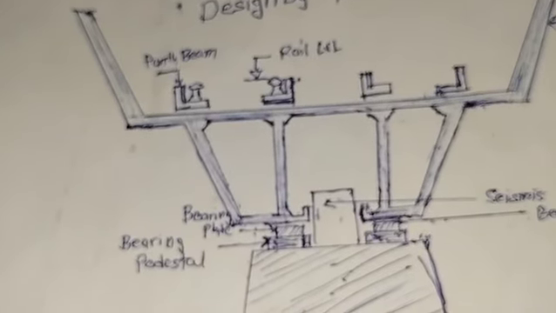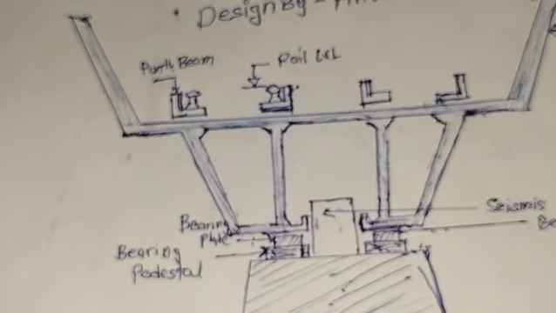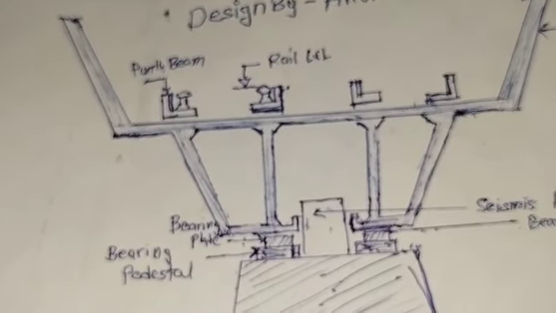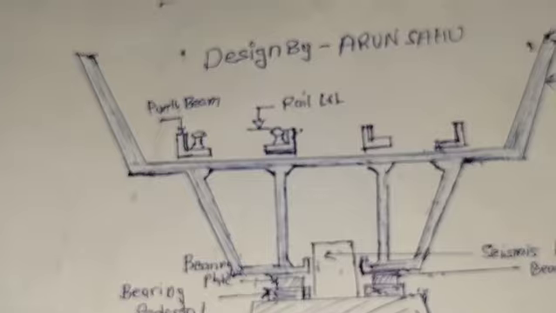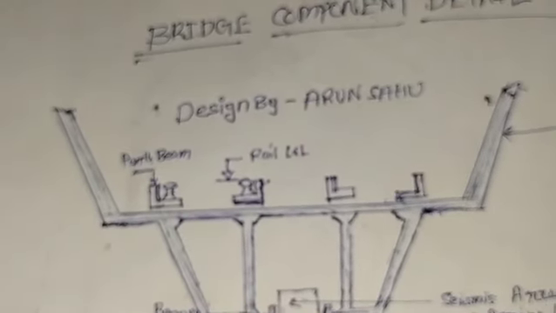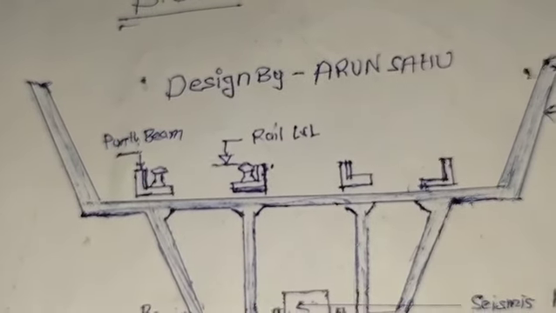if girder is precast, then launch the girder. If cast in situ, then start the girder work. After girder work is complete, start the slab work. After completing the slab work, start plinth beam rail level.